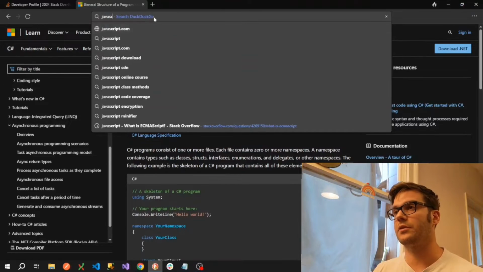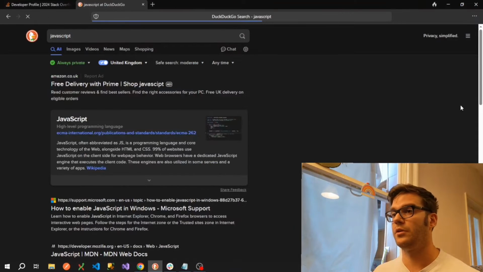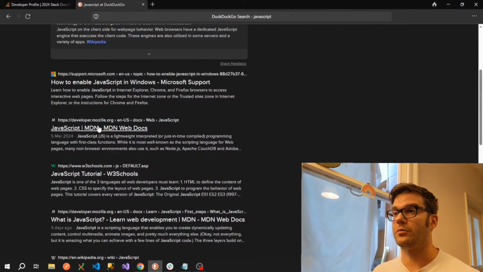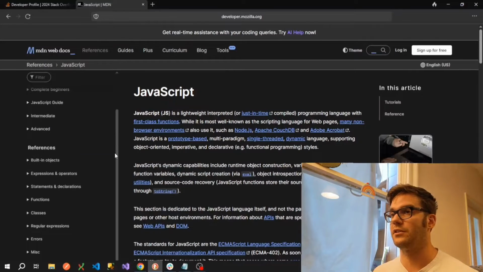Same thing for JavaScript. If we just do a search for JavaScript, I'm imagining near the top result will be the Mozilla page, developer.mozilla.org, and this has extensive documentation, again, very clean, very easy to read, and very easy to learn from. So if you're ever picking up a new language, check that the documentation is good. These are kind of two gold standards for it, in my opinion.